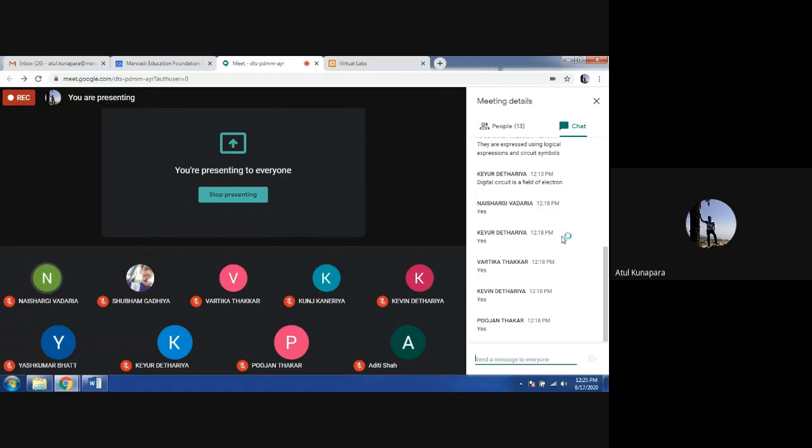Basically, the thing you should have is that there are two types of digital circuits. One is combinational circuits, the other is sequential circuits. We will start with the combinational circuit, and after completing combinational circuits, we will be taking sequential circuits. So first, let us discuss combinational circuits. As I said, combinational circuit means what? It will be developed with the combination of various parts, or you can say various task performing circuits.